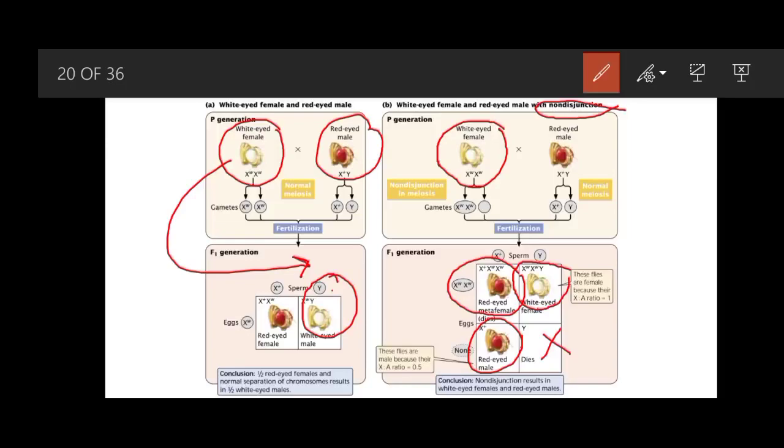So in the case of non-disjunction, a white-eyed female is produced. So in this way, Calvin Bridges proved that this white eye is because of the non-disjunction.